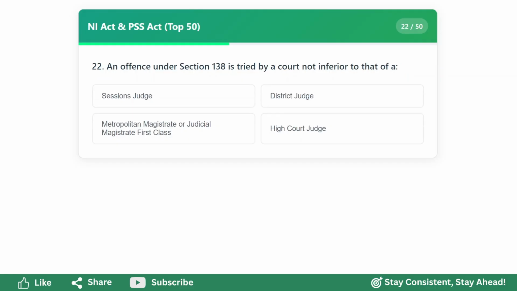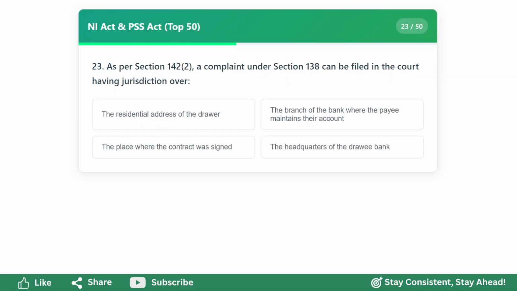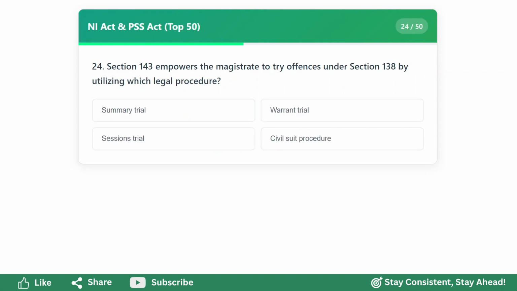An offence under Section 138 is tried by a court not inferior to that of a metropolitan magistrate or judicial magistrate first class. As per Section 142(2), a complaint under Section 138 can be filed in the court having jurisdiction over the branch of the bank where the payee maintains their account. Section 143 empowers the magistrate to try offences under Section 138 by utilizing which legal procedure?